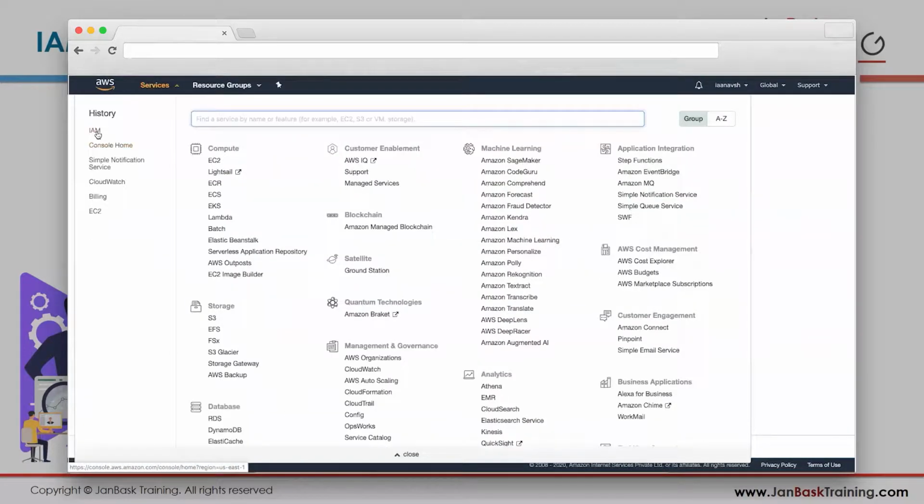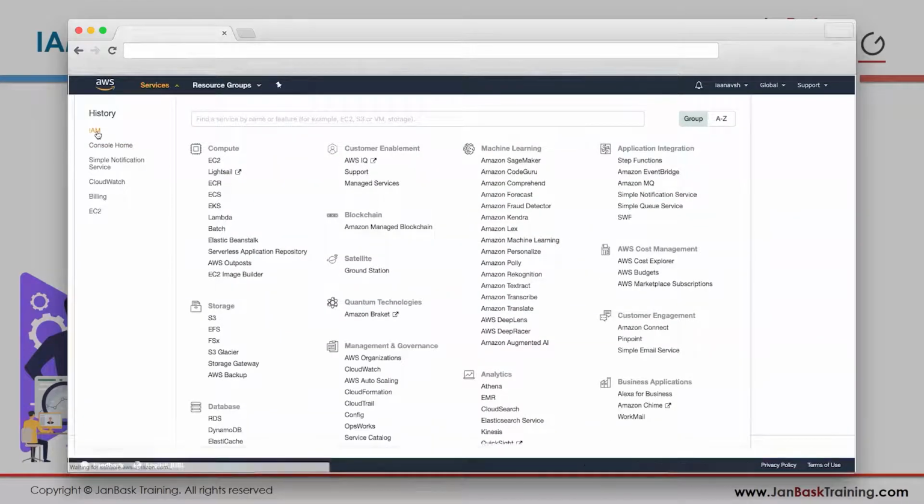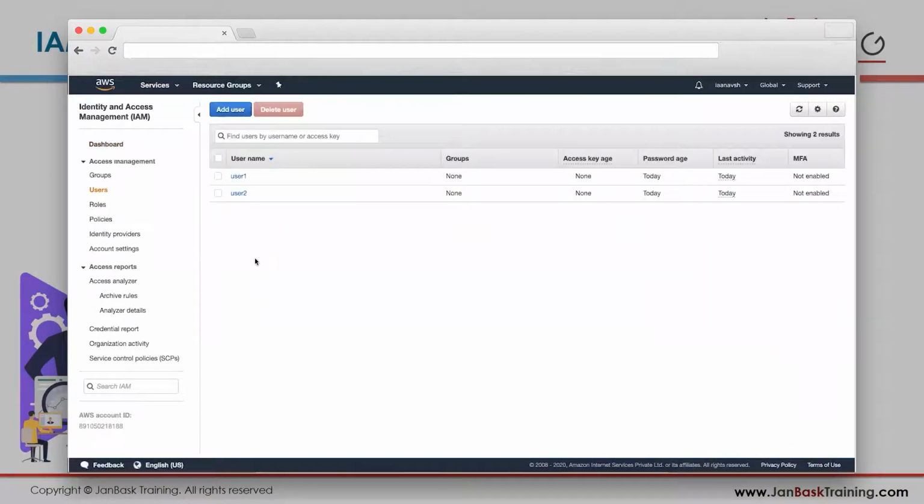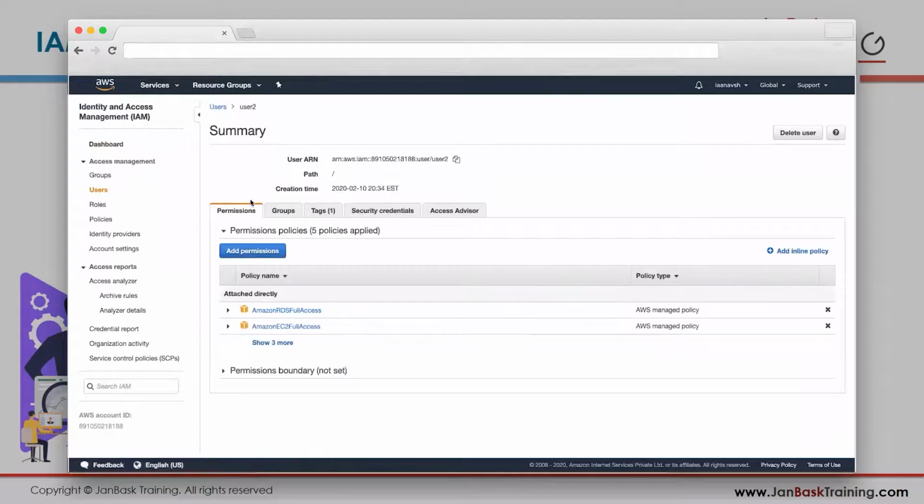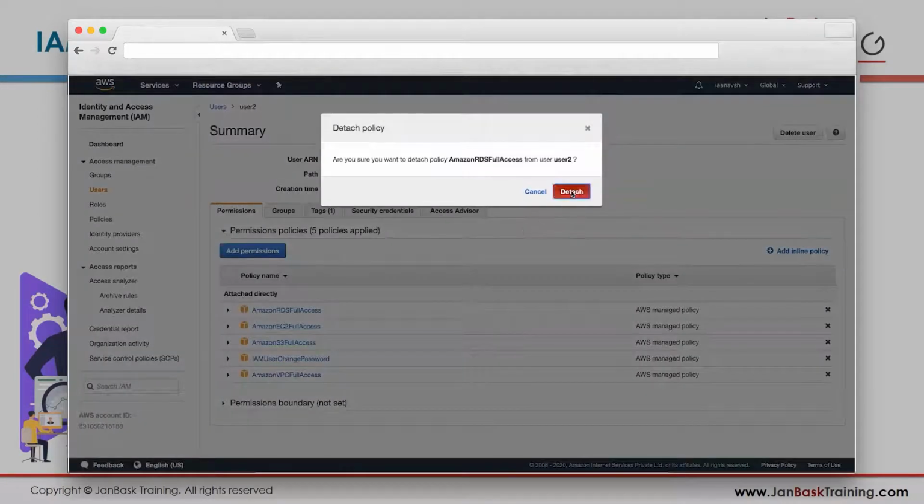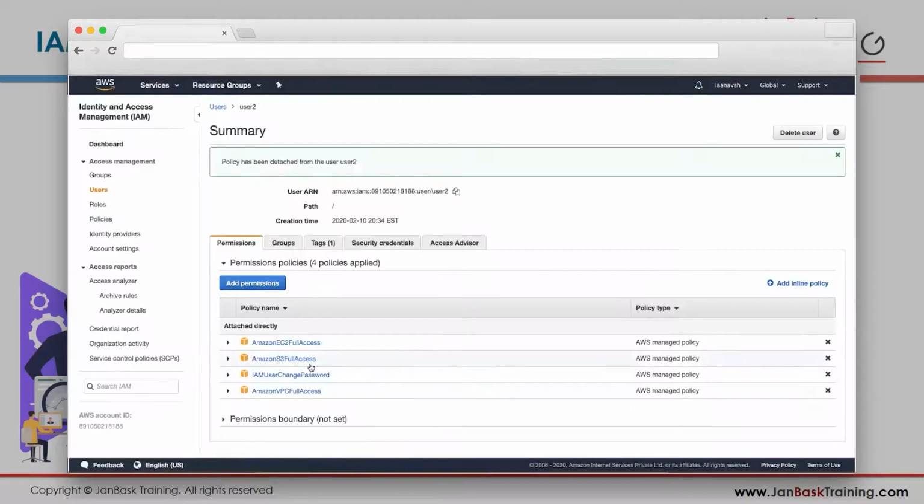Don't worry about it. Go to IAM again. IAM users. Now I have 2 users. I want to edit user2 and remove his permission for RDS. We can do that. Just click on this small cross here. As soon as I detach it, he'll no longer have access to RDS.